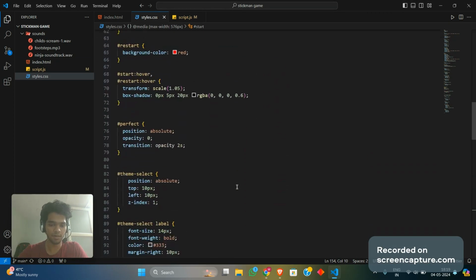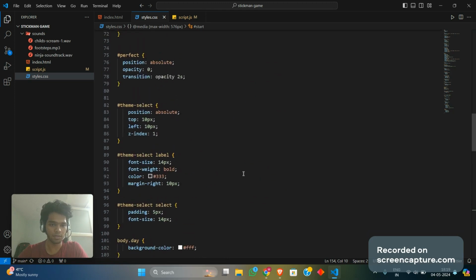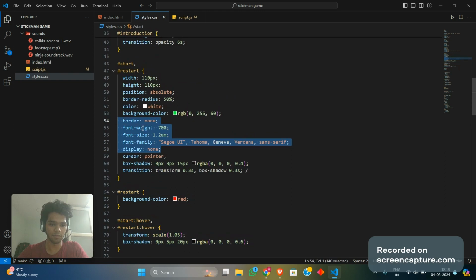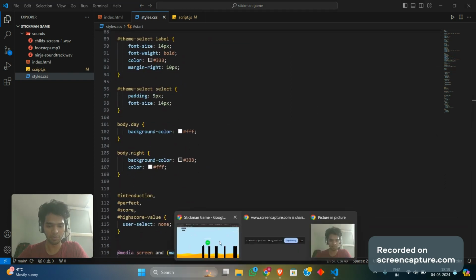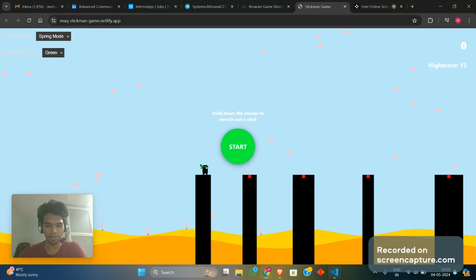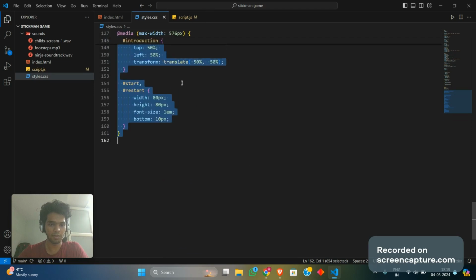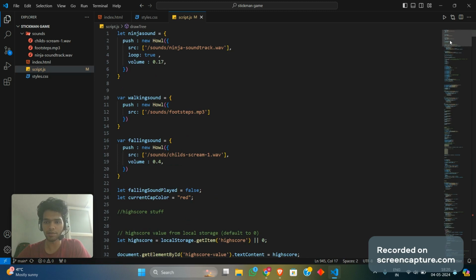CSS is mostly provided by the code source, and I obviously added some hover effects over the start button, and also some font weight and family in order to make it look much cooler than it was. And other than that, I added the media screen for mobile as well as tablet versions, so that the user can play it on any screen they want. It's responsive, and the user can play it on any screen.